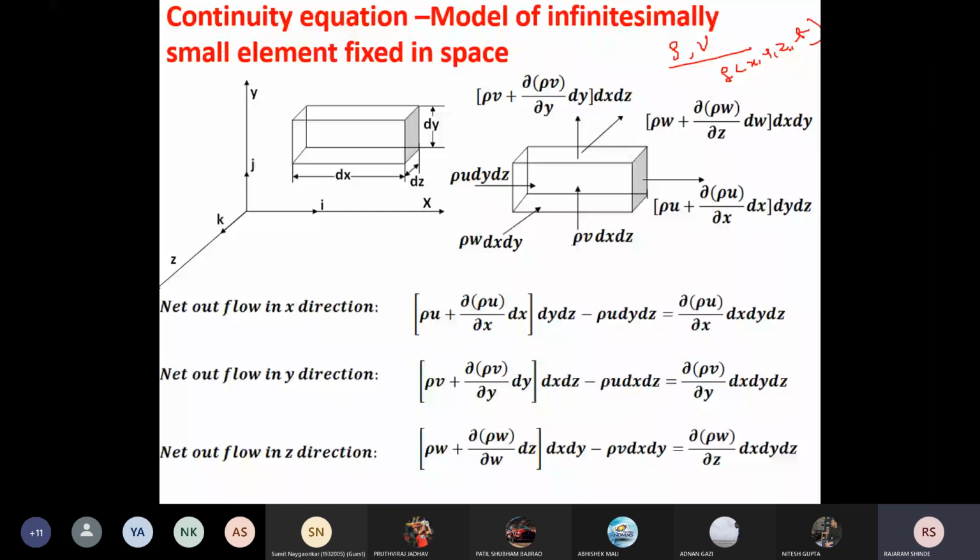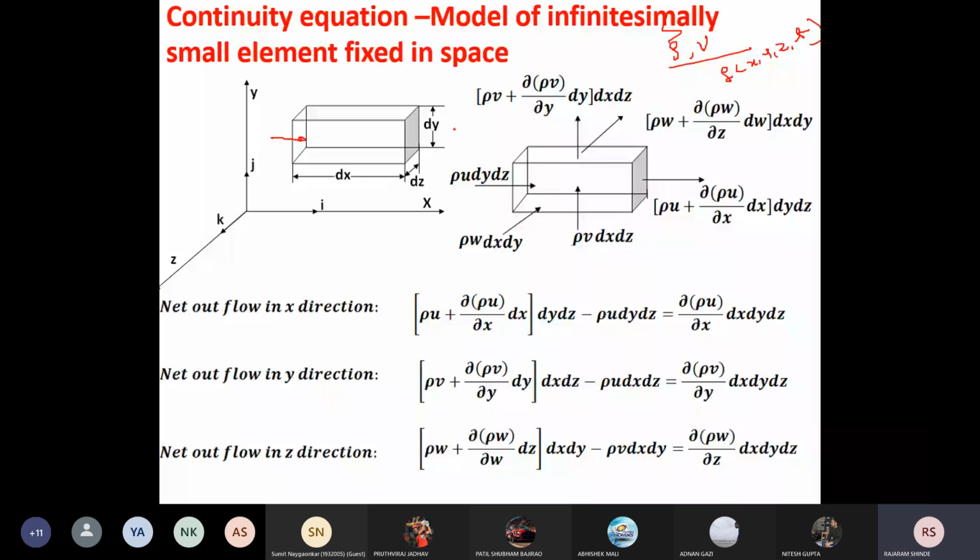I'm going to calculate the net flow through this small element. There is some inflow here, like this, and from here it is going to move in the outward direction.